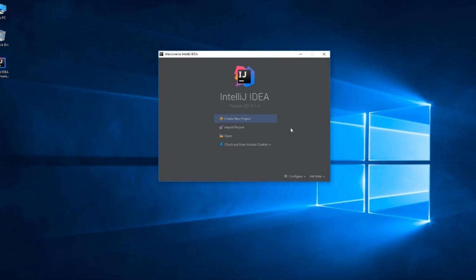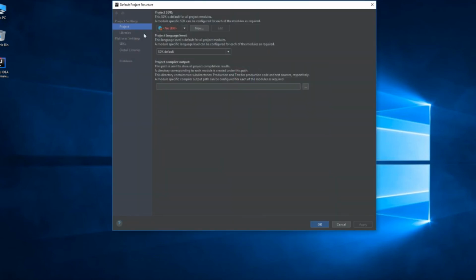Here is our IntelliJ IDEA. So in order to configure Java Development Kit, go to Configure, Project Defaults and Project Structure. In the project section, you can see that we have no specified SDK, that is JDK. SDK stands for Software Development Kit. In order to set that, click New, JDK.